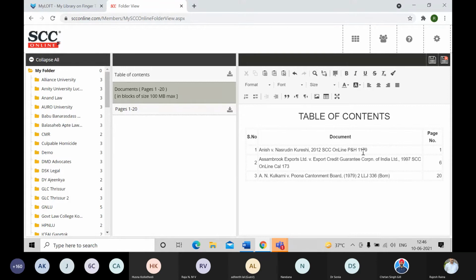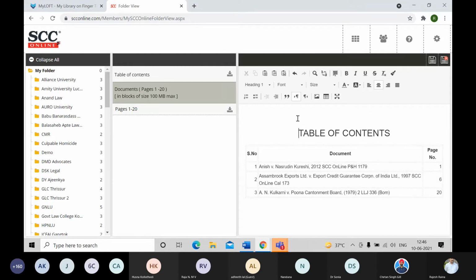So the first document is from page number 1 to 5, second is from 6 to 19, and third one is from 20 to 20. So pagination is done. Here I can also enter my notes or any remarks that I want. It's an editable table of contents. If I am preparing this compilation for, say, a moot court, I can insert an image of my college, and that will also get inserted over here. Once you have done these modifications, you click on the save button on the right top. These get saved permanently. That's the first segment.